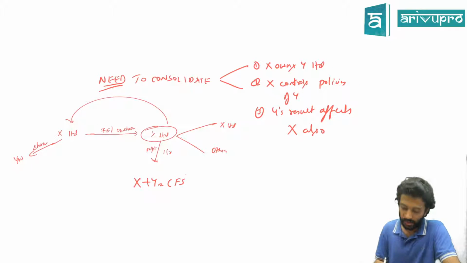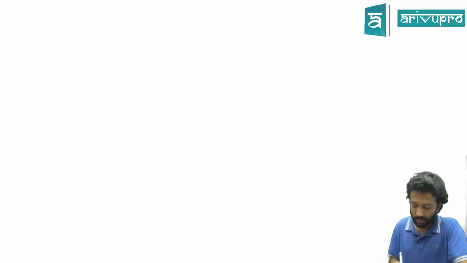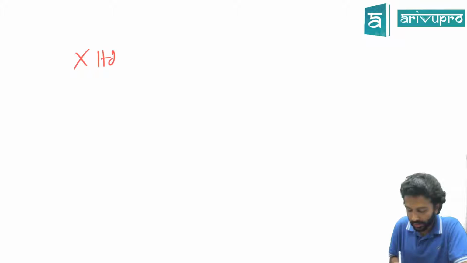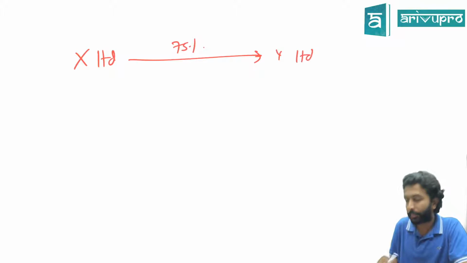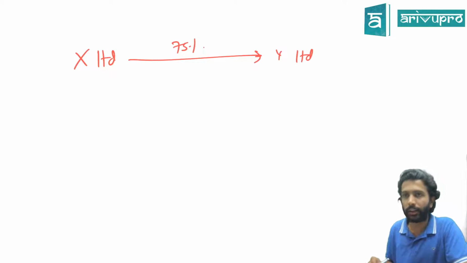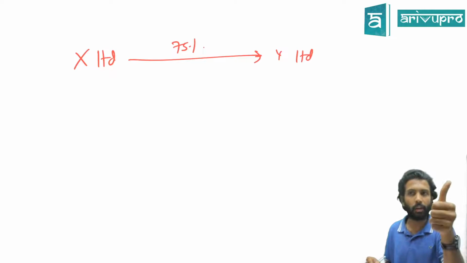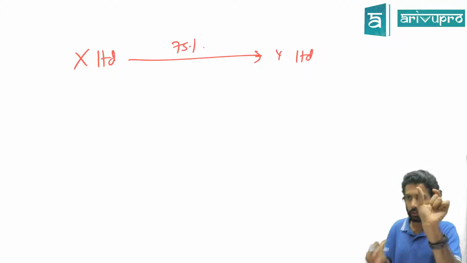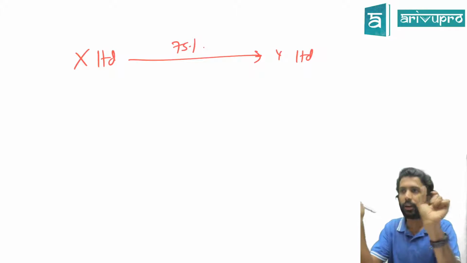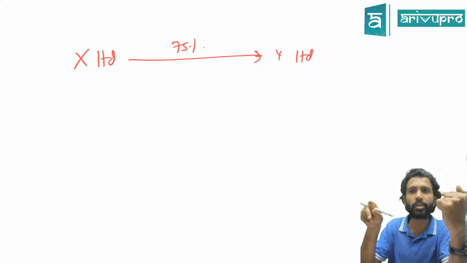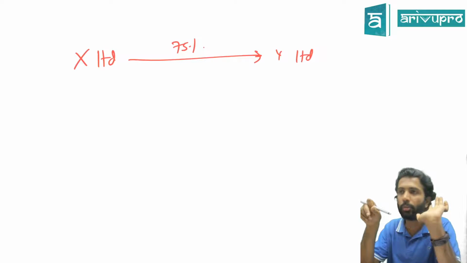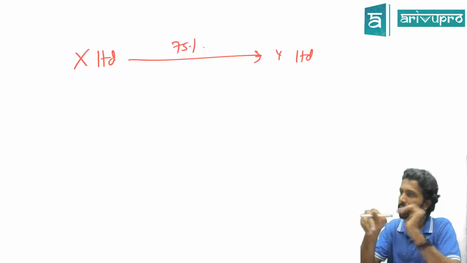Fair enough. Okay, next. Same example. X Limited owns 75% in Y Limited. Will we consolidate? Yes, because we have got a control. If there is a control, then you have to consolidate. Control is equal to consolidation. Control you will get when you have 51% or more. Do you have 51% or more here? So will you consolidate? Yes.